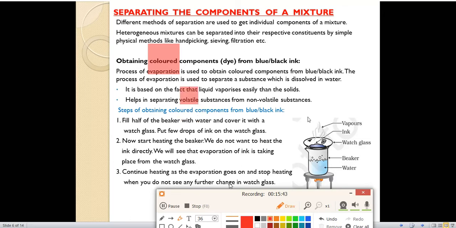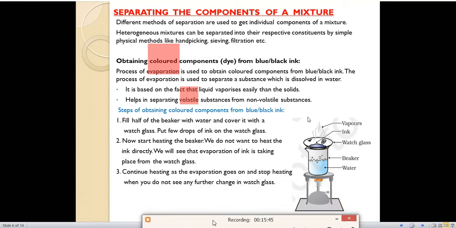Now we'll look at the steps for separating the components from blue black ink. First, fill half of the beaker with water and cover it with a watch glass. Like in this diagram, you can see we have to take one beaker, fill half of it with water, and cover it with a watch glass. After that, put a few drops of ink on the watch glass.